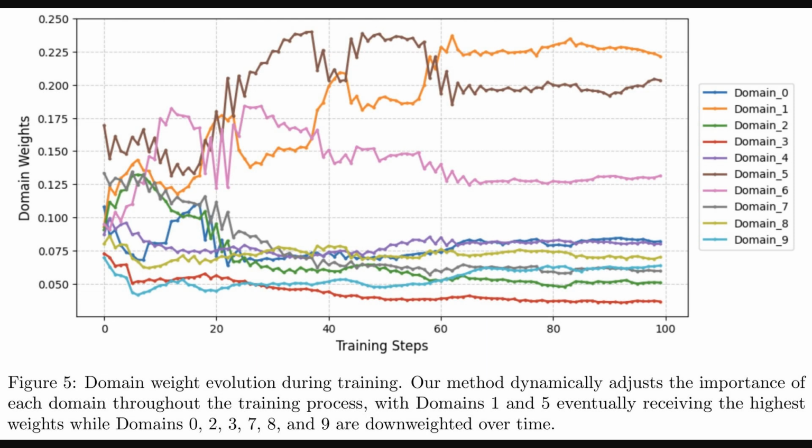So moving beyond just the cost, this figure visualizes the balance part of the regroup and balance framework in action. We are looking at the evolution of domain weights, which represent how much influence each data category is given over training steps. It is really interesting how the framework intelligently changes this emphasis. For instance, Domain 1 and Domain 5 clearly get much higher weights as training progresses, while others are downweighted. This adaptive process, using readily available training information, is central to its strong performance with such low overhead.